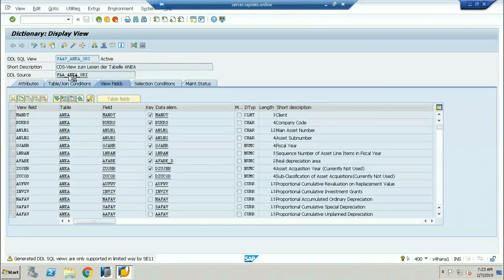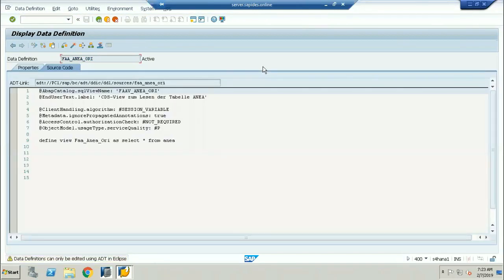Now if I double click on it, this is the language, the data structure behind it. This is the SQL view that is called ORI. The table name is the CDS view that we are going to be using. So it is reading the data. The data definition view, this particular table, is going to select from which table? From the table called ANEA.